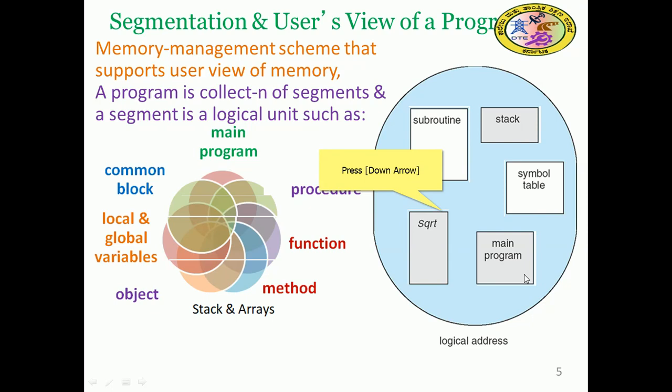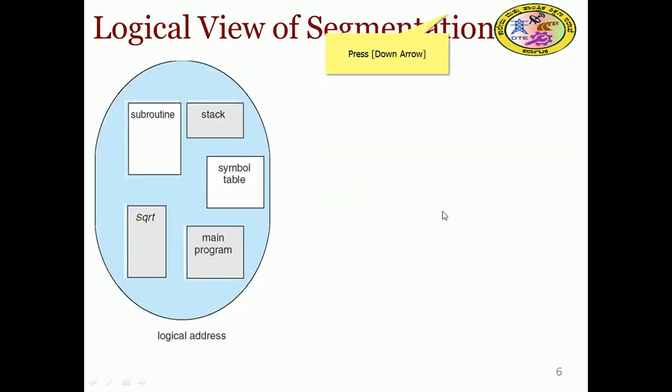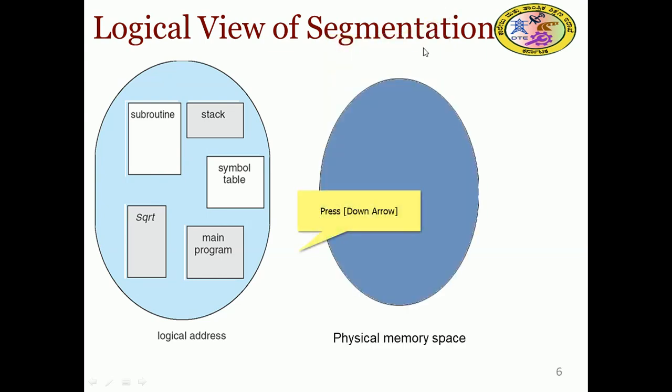Only a few major components are listed under the purview of the logical address, because each of these is a logical unit. Logical view of segmentation we can see in more detail.